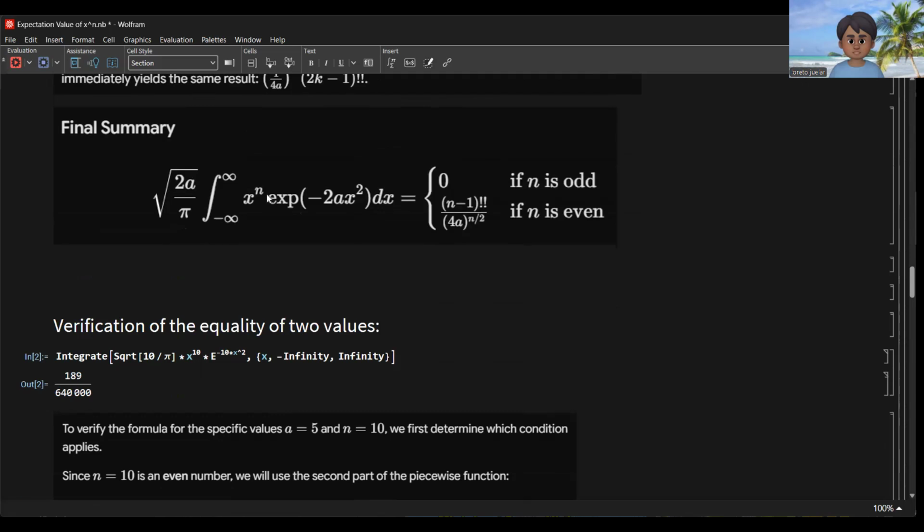For example, x to the n, so x to the 10 here. So in this example, let's say a equal to 5 and n equal to 10.